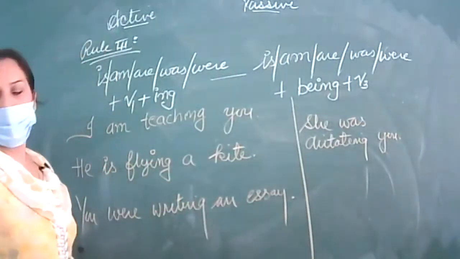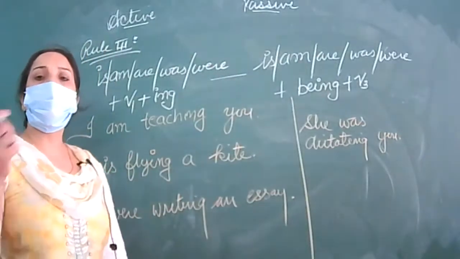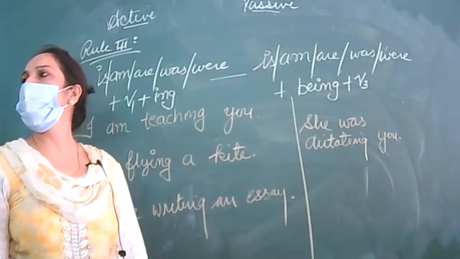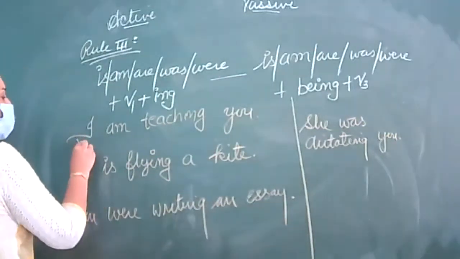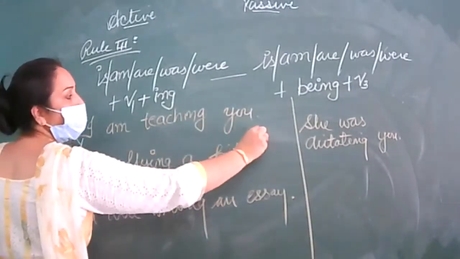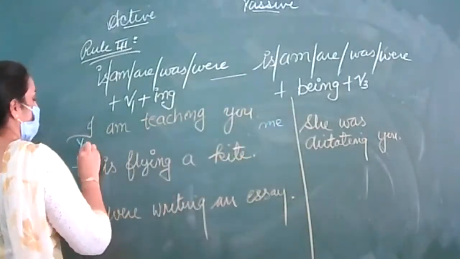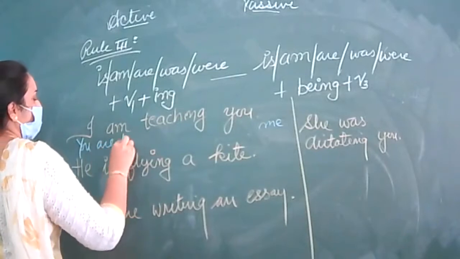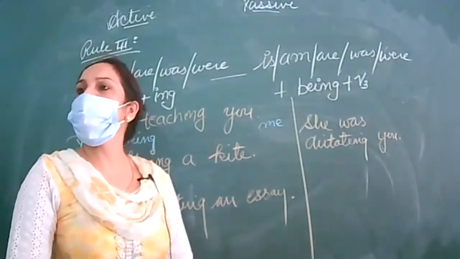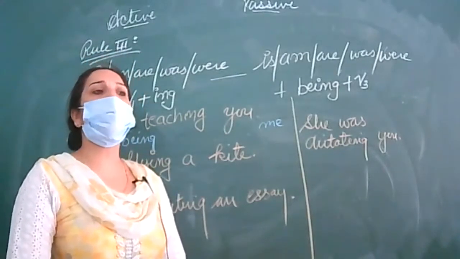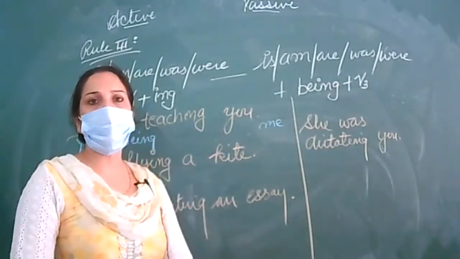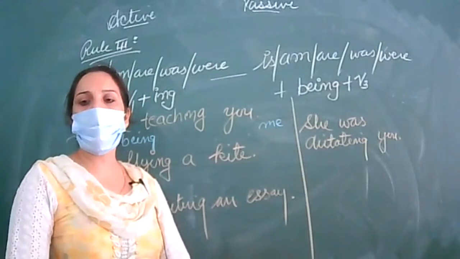So tell me, I am teaching you. Ananya, yes, I am teaching you. So here you will become the subject and I will be changed into me. You are... Teach, third form will be taught.